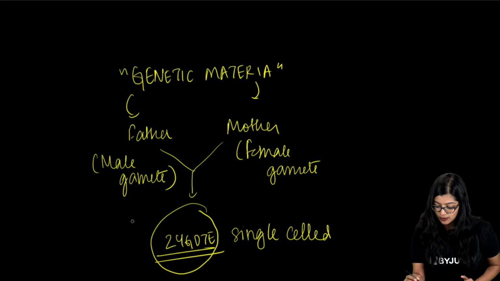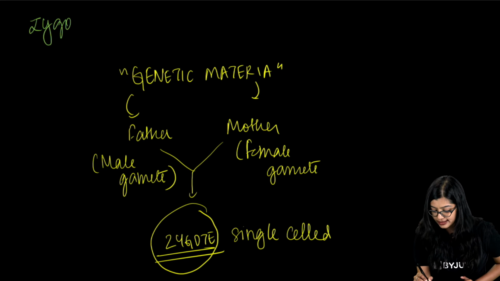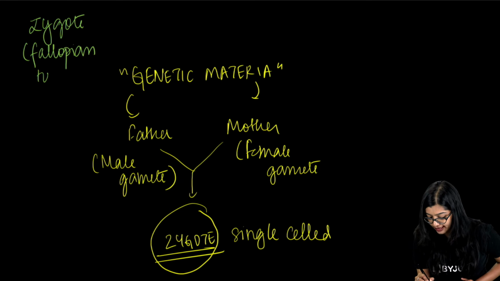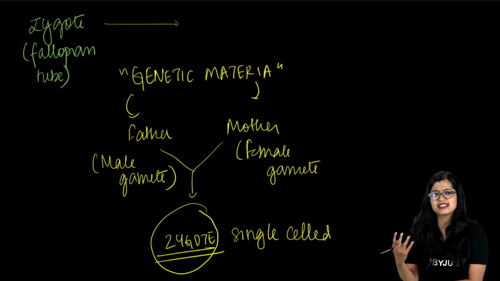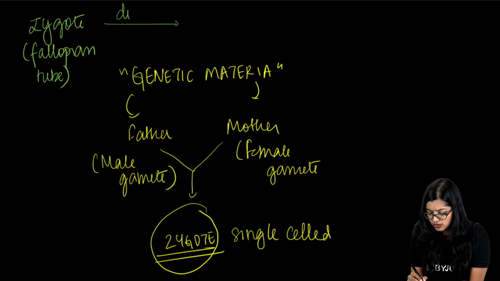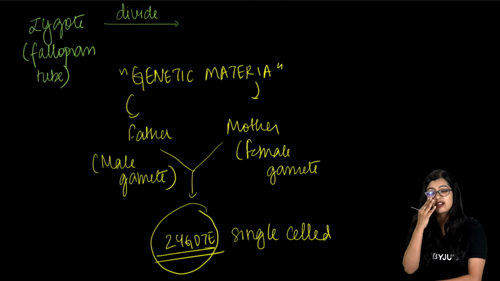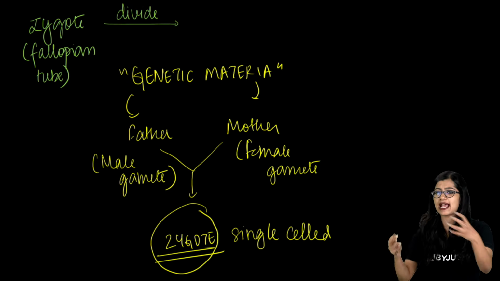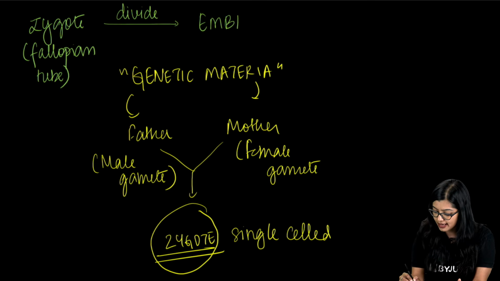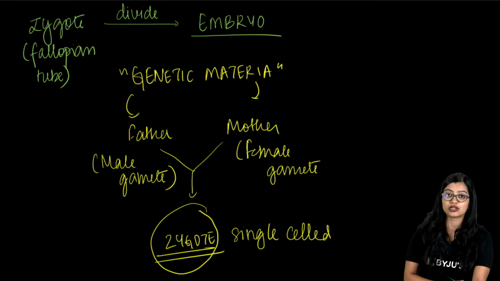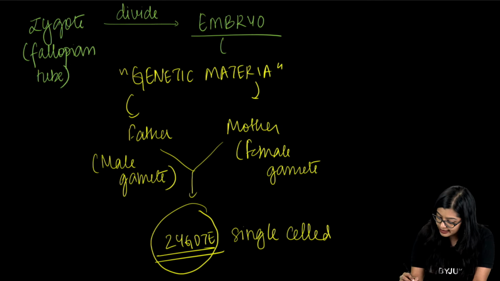Now, what do we observe here? The zygote is formed in the fallopian tube, or the oviduct. Now, the zygote will start to divide. It's a single cell and it will start to divide, or increase in number, right? So, it will become 2 cells, 4 cells, and then many cells. By the time it becomes an embryo, which is a multicellular structure, it will reach the uterus, right?